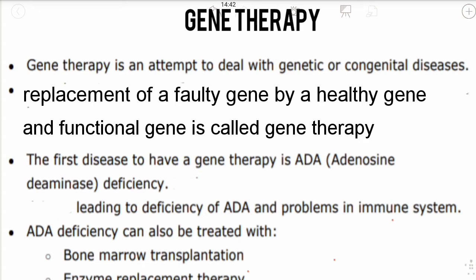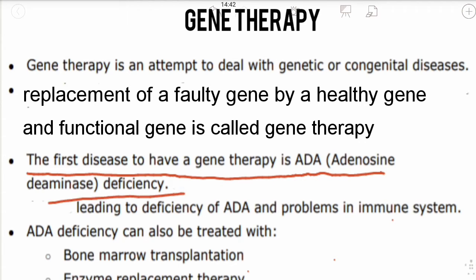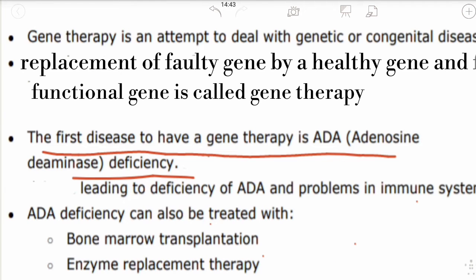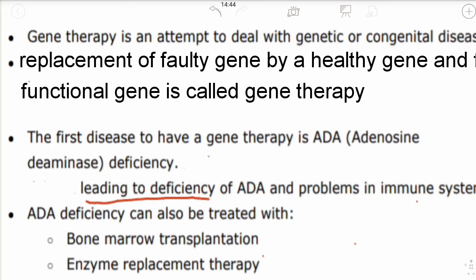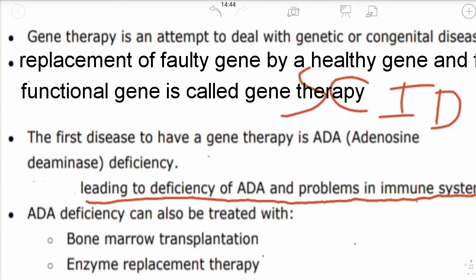Very simple. Then the first disease to have gene therapy is ADA, adenosine deaminase deficiency. Here a baby girl was suffering from the disease called adenosine deaminase deficiency in 1990. This was the first case of gene therapy. It leads to the deficiency of ADA and problems of the immune system. ADA deficiency can lead to severe combined immune deficiency, also called SCID, which is a problem in the immune system.